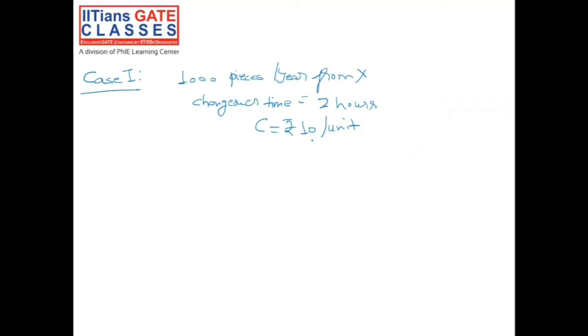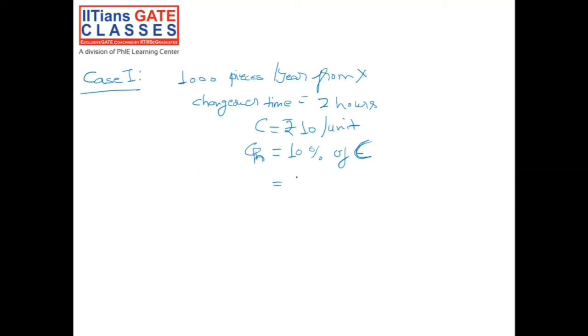Whatever is written for holding cost, remember that the percentage is with respect to the unit price only. So if we denote the holding cost as CH, it is given as 10%. So this 10% would be 10% of C. Always it would be the percentage of unit price.